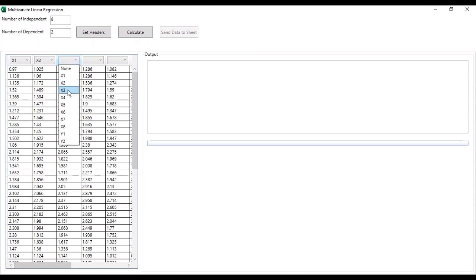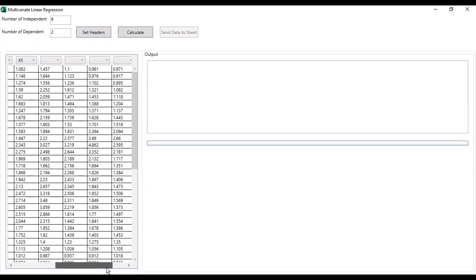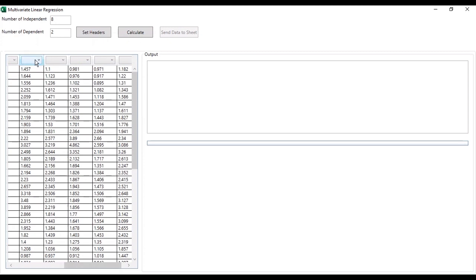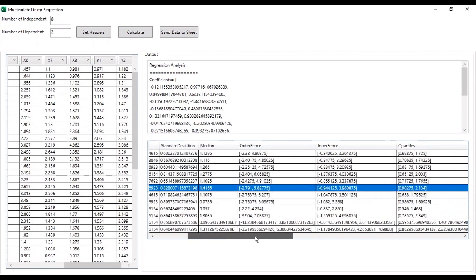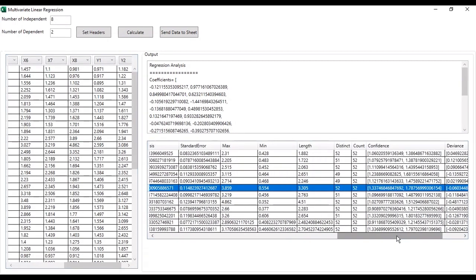Now I want to select. Now I should select the headers x4, x5. I should drag it. Okay, 6 and 7, 8. Okay, now x1, y1 and y2. Now I can easily click on calculate and the multivariate linear regression is solved.